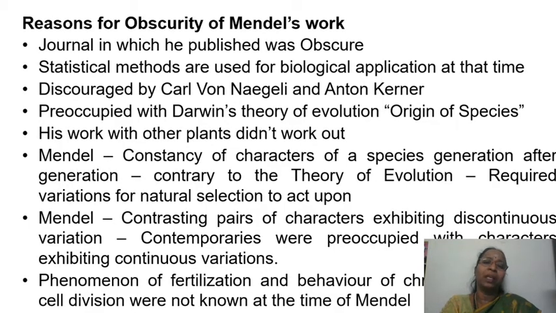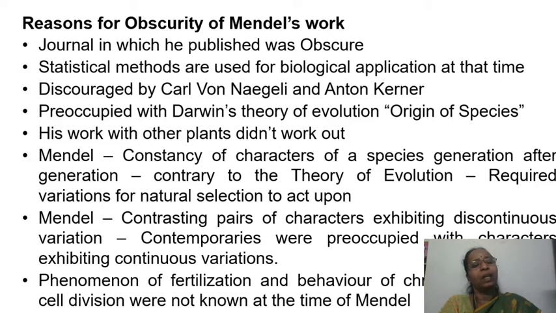Okay, what made Mendel's work not accepted is that he published his work in a very normal journal, and the biologists at that time were not aware of the scientific method. That is, statistical methods were not used for biological application at that time. The scientists who were there in the university, like Nageli and Kerner, discouraged Mendel to a great extent. And the biologists at that time were preoccupied with the origin of species. And when Mendel repeated this work with other plants, it didn't work out. Only with pea plant he got these results, so it didn't work out for other plants.